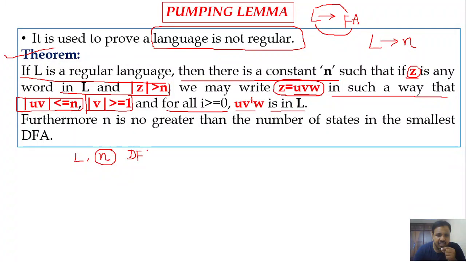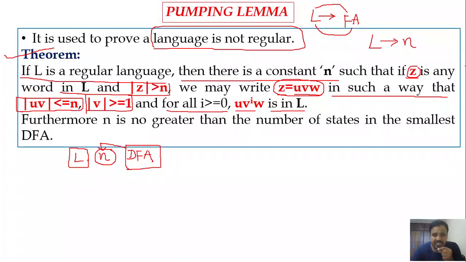To explain the point clearly, I am considering a minimum DFA consisting of some n states, and it is accepting the regular language L. So that is the meaning. We are considering a constant n, which is nothing but the number of states in the minimum DFA.